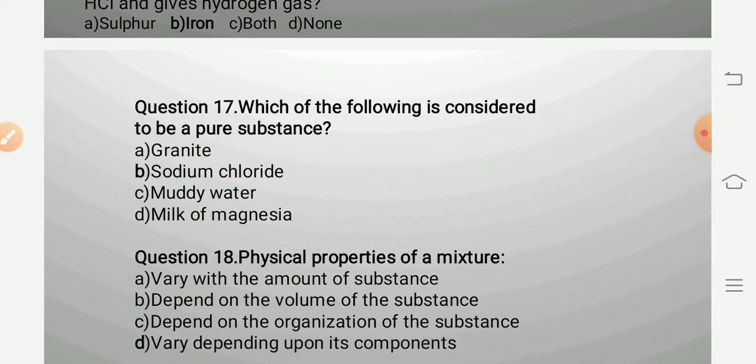Question 17. Which of the following is considered to be a pure substance? Pure substances are in the form of elements and compounds. Here, from these alternatives, whichever is an element or compound will be in the pure form of matter. Granite, sodium chloride, muddy water and milk of magnesia. From these, sodium chloride, that is NaCl, is a compound, so it is the purest form of a substance.